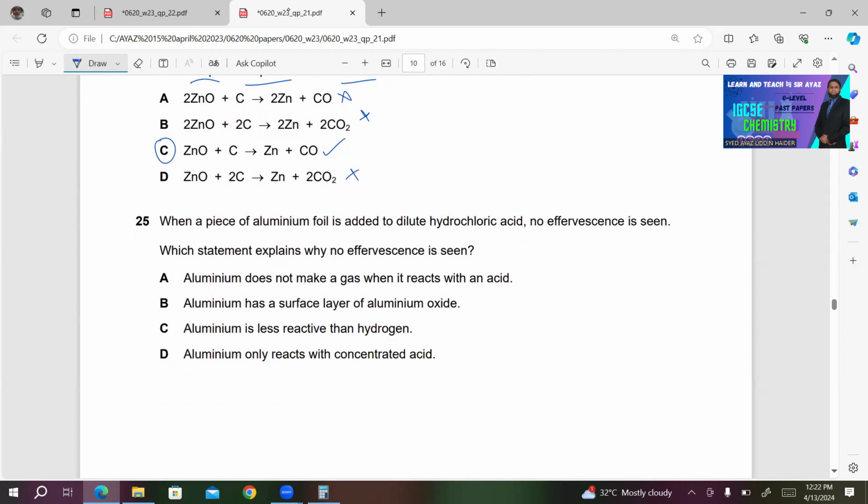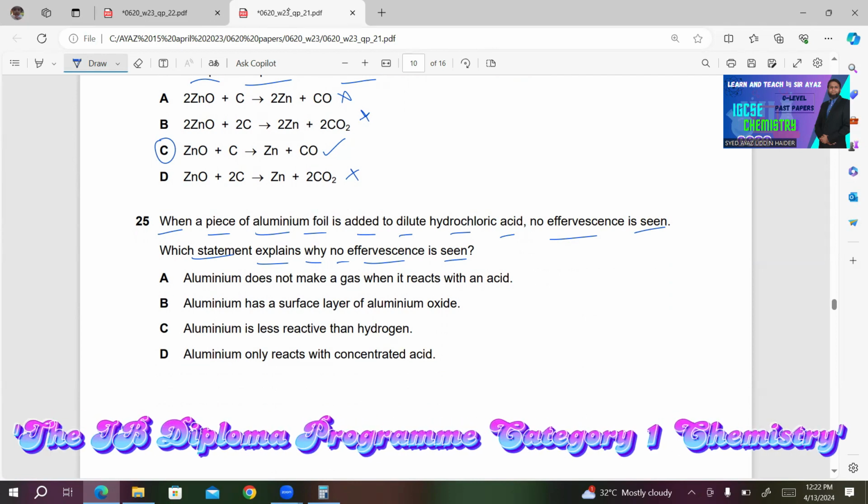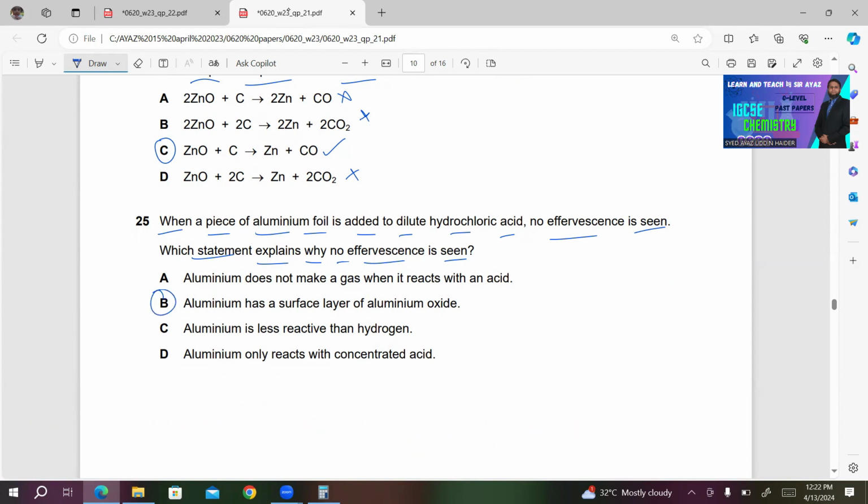25. When a piece of aluminum foil is added to dilute hydrochloric acid, no effervescence is seen. Which statement explains why no effervescence is seen? You know that aluminum forms a protective oxide layer. Due to this reason, we will not see effervescence because a layer prevents its further reaction. So obviously choice B will be the right answer in this case. For your convenience, I am reading the other statements. A, aluminum does not make a gas when it reacts with an acid. This is incorrect because it does make a gas when it reacts with an acid. C, aluminum is less reactive than hydrogen. This is wrong.